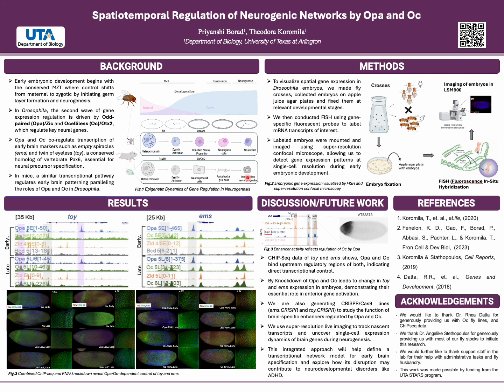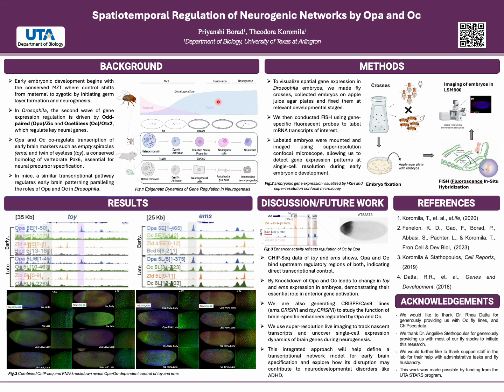Today I will be presenting on the spatiotemporal regulation of neurogenic networks by OPA and OC during Drosophila embryogenesis. Early embryonic development involves a critical transition from maternal to zygotic control. In Drosophila, this includes activation of brain lineage markers in the anterior neurogenic domain.